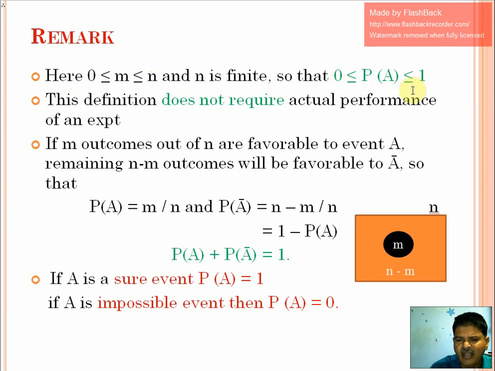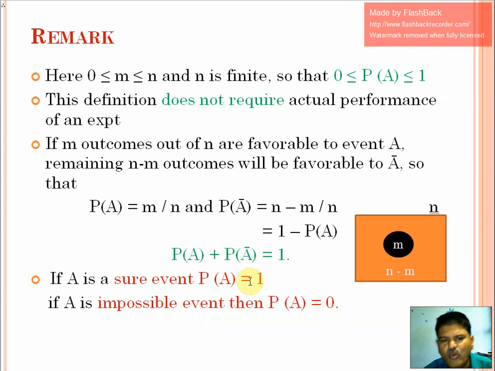Probability of A is 1 if A is a sure event, and probability of A is 0 if A is an impossible event. Impossible means no case is favorable out of these n cases, so that is 0 divided by n, which equals 0. And if all the cases are favorable, that means n divided by n, so P of A is equal to 1.